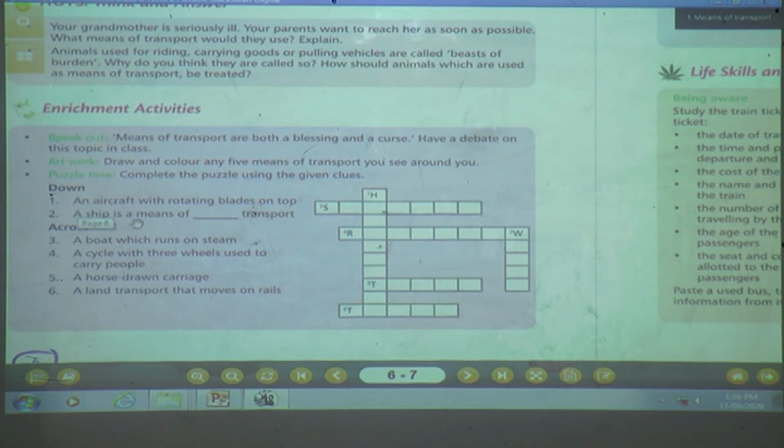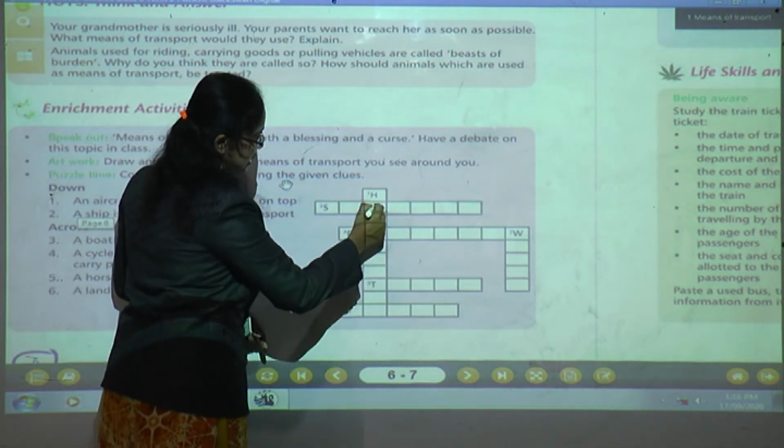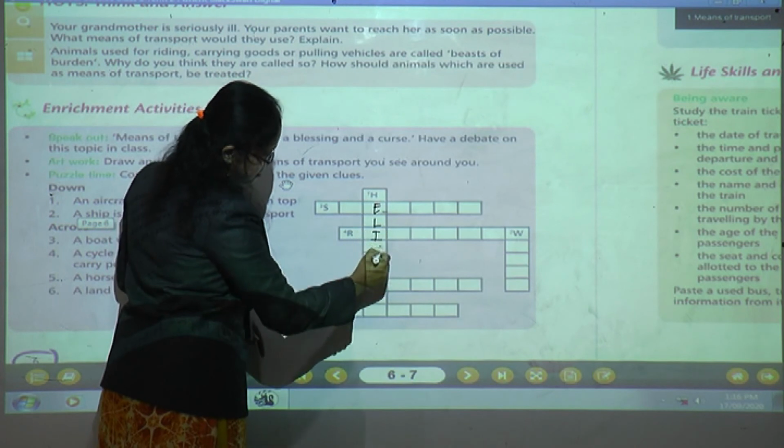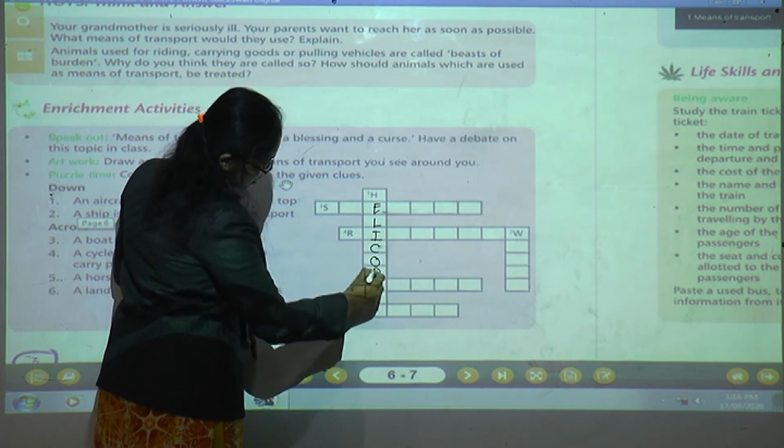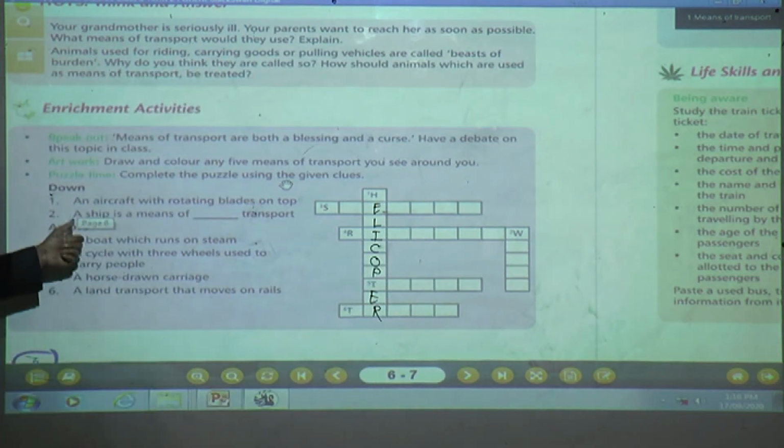First one is an aircraft with rotating blades on top. What will be the answer, children? Yes, an aircraft with rotating blades on top. Which one has the rotating blade on the top like a fan? Yes, it is helicopter. Write the answer. Helicopter. Next is what?